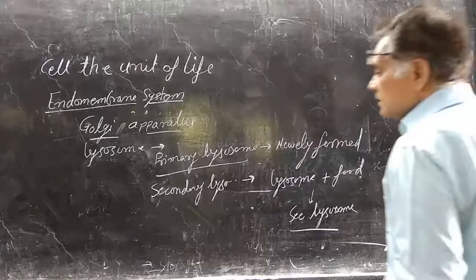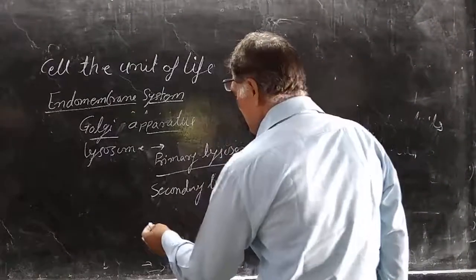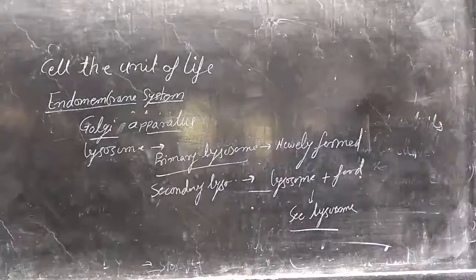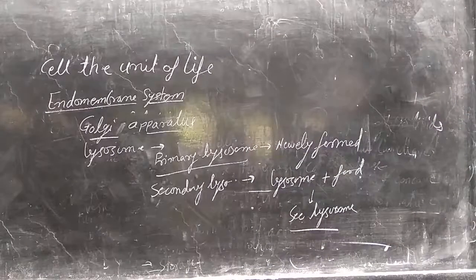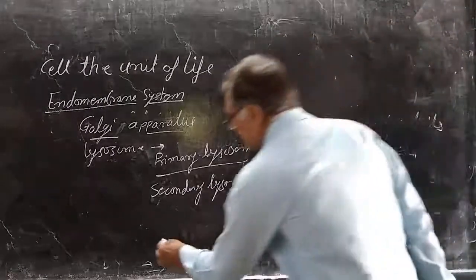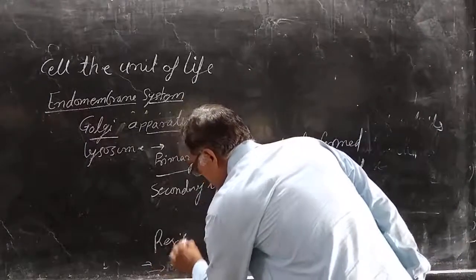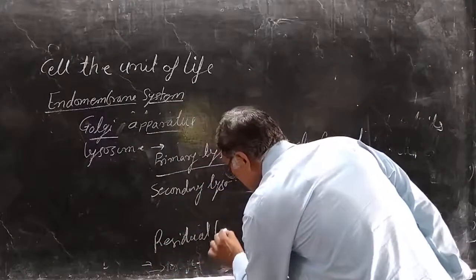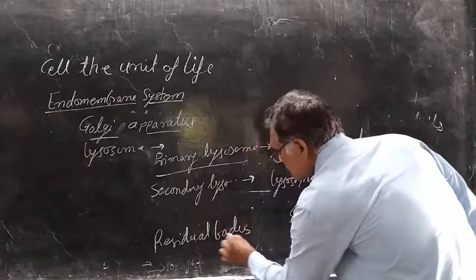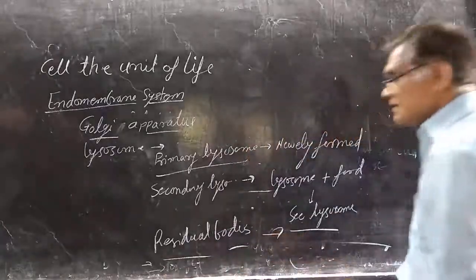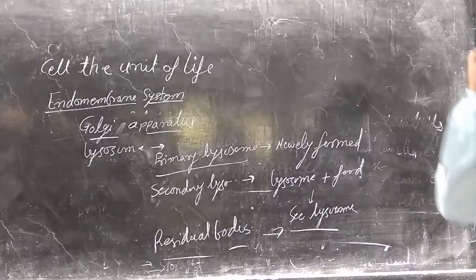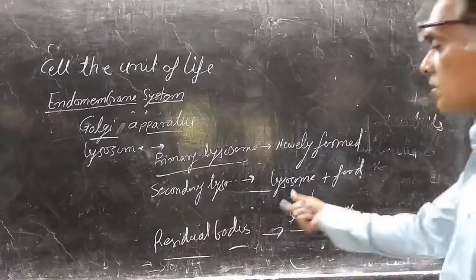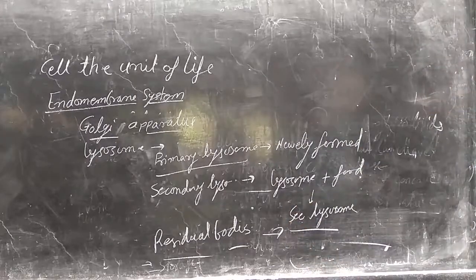The third type is the tertiary lysosome, or we can say residual bodies. After digestion, the undigested food material that remains in the lysosome is known as residual bodies.